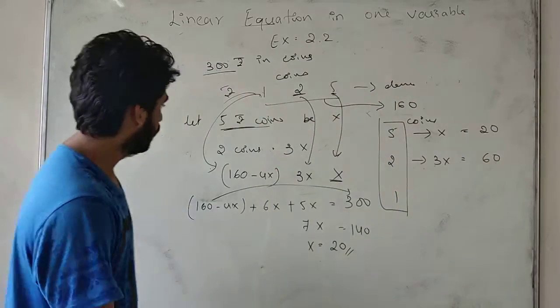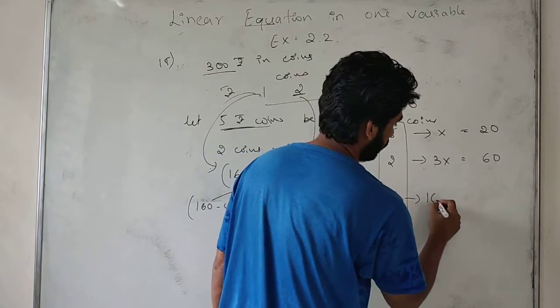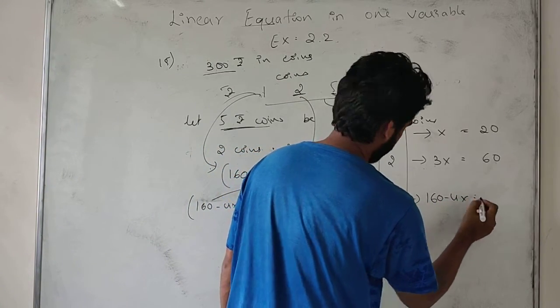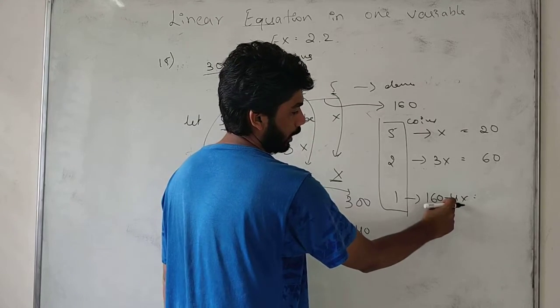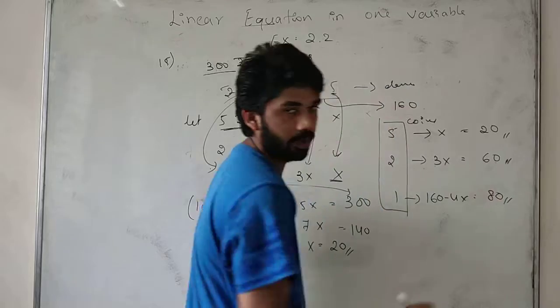The 1 rupee coins are 160 minus 4x. 4 times 20 is 80, and 160 minus 80 is 80. So we have 80 coins.